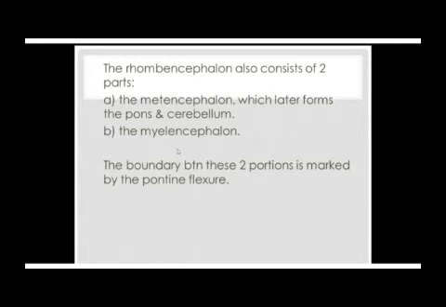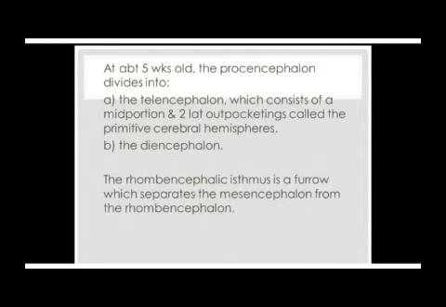Now, what is going to happen? What is happening here? The structures I've talked about. Furrows. These are depressions between the dilations. The rhombencephalic furrow, or the rhombencephalic isthmus, is a depression separating the mesencephalon from the rhombencephalon.